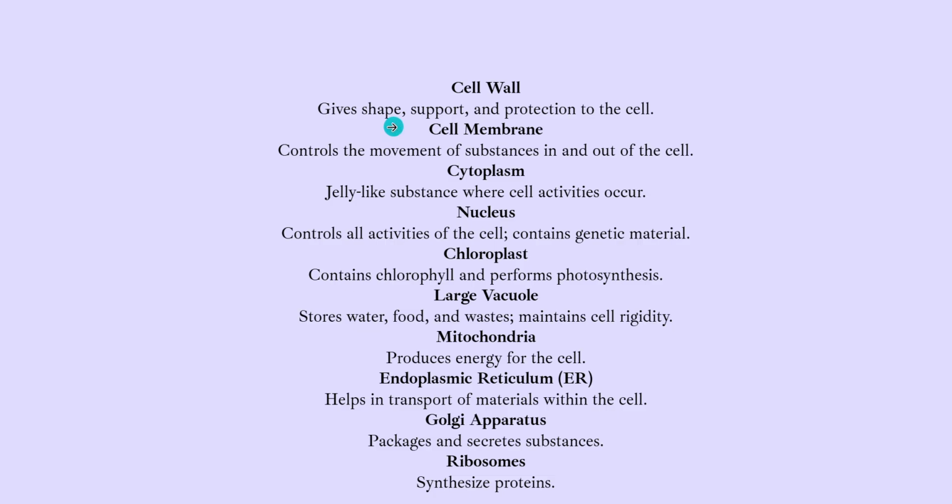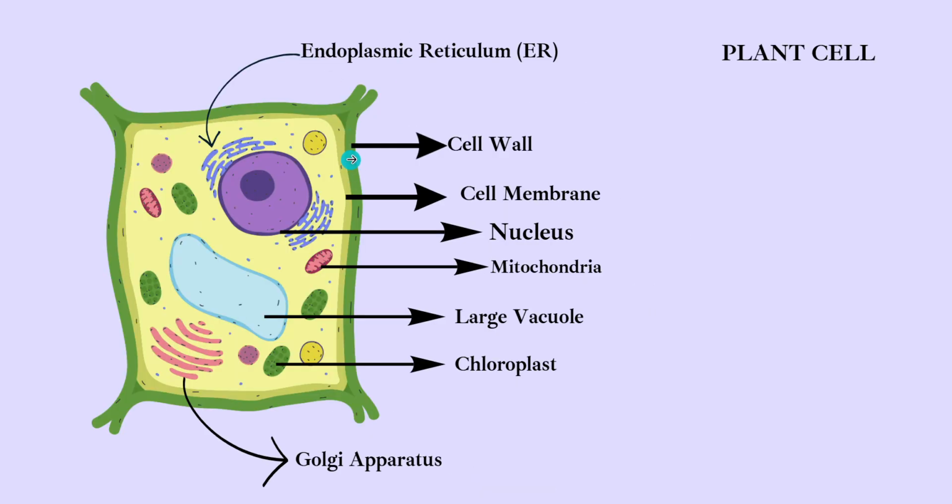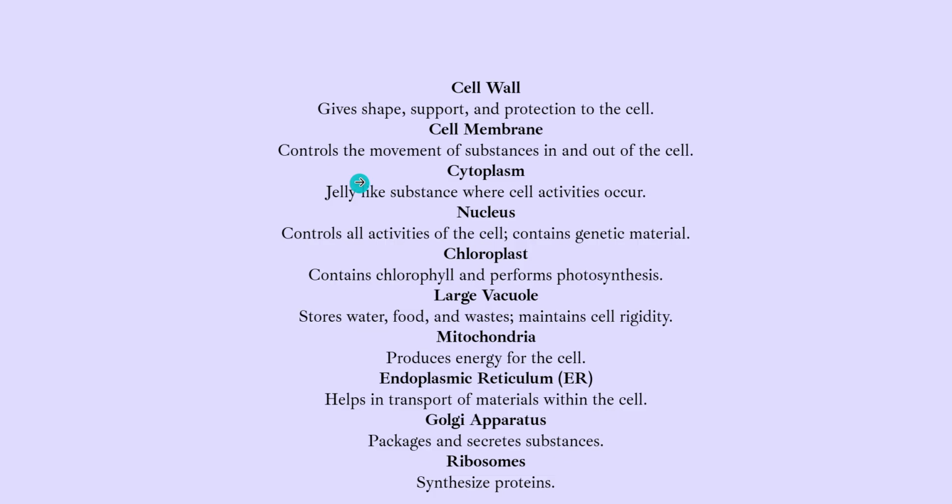I said that the cell wall gives shape, support, and protection to the cell. Similarly, there is the cell membrane that controls the movement of substances in and out of the cell. So the cell membrane is like a filter. It will allow what substance can enter the cell and what substance can leave the cell. So the cell membrane here is like a guard. It's like something that will check before something leaves the cell and something enters the cell. So the cell membrane controls the movement of substances in and out of the cell.